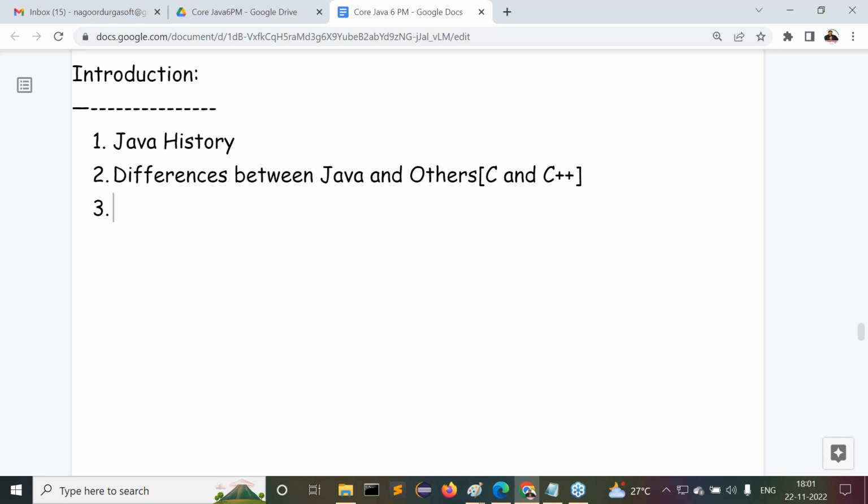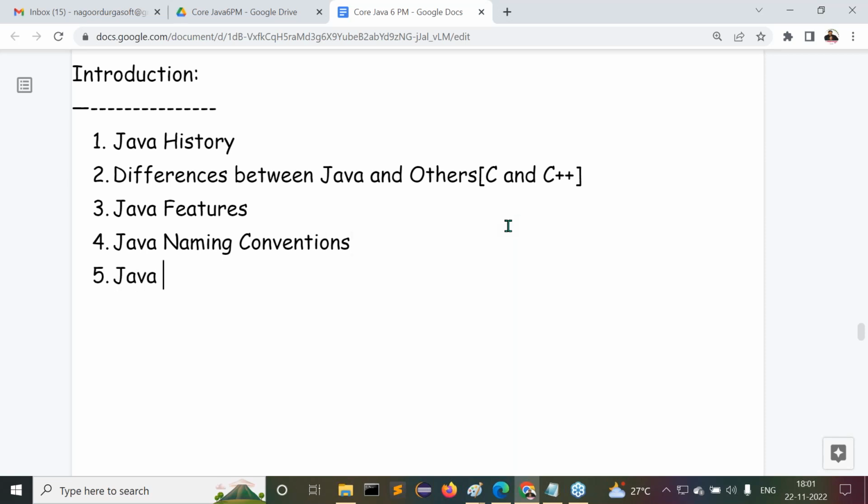Next one is Java features. After completion of the Java features, the next one is Java naming conventions. What exactly are the names we are going to use inside the Java programming language, and how are these names provided?